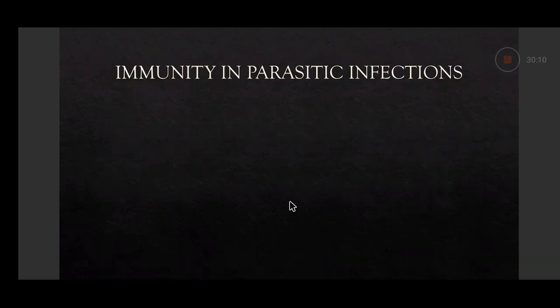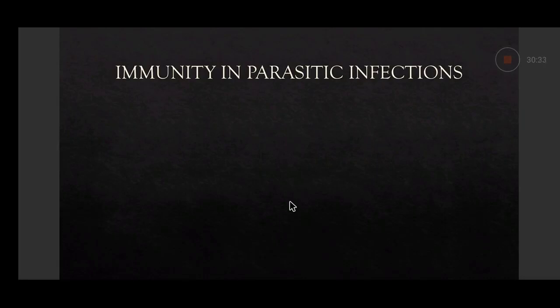Then immunity in parasitic infection. Immunity in parasitic infection is both cellular immunity as well as humoral immunity. In cell-mediated immunity, cytotoxic T cells, natural killer cells, that is NK cells, and activated macrophages are important in activation of the CMI.